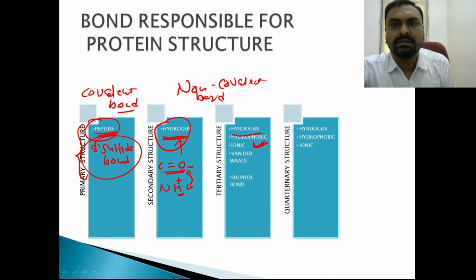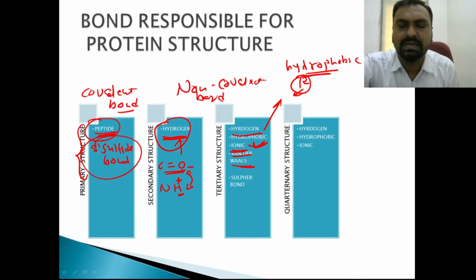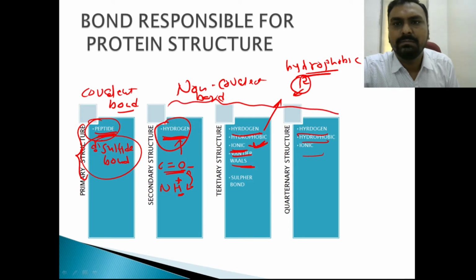Now, the tertiary structure is maintained by hydrogen bonds, and apart from hydrogen bonds, there is the hydrophobic bond, which is between the side chains of hydrophobic amino acids. They will form the hydrophobic bonds. Then van der Waals forces, which are weak bonds, also the ionic bonds or electrostatic bonds between the negatively charged and positively charged amino acids. Right, and the quaternary structure is hydrogen, hydrophobic, and ionic.